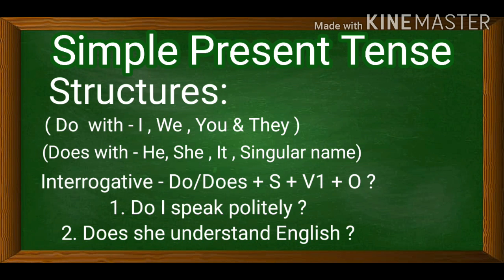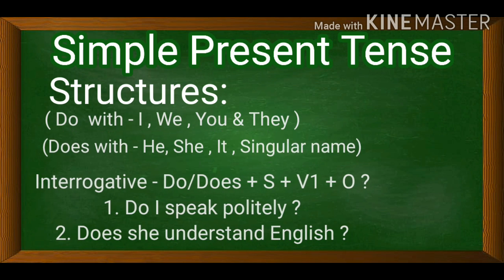Another sentence, she understands English. Does she understand English? While we are using does in the sentence, we will write only the base form of the verb, the first form. We will not use S/ES with the verb.